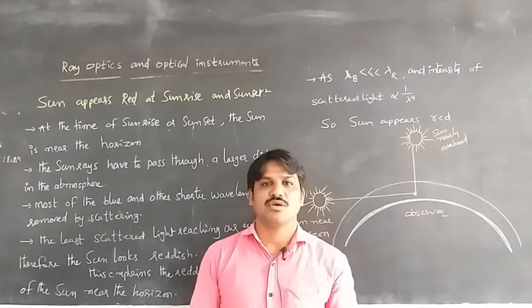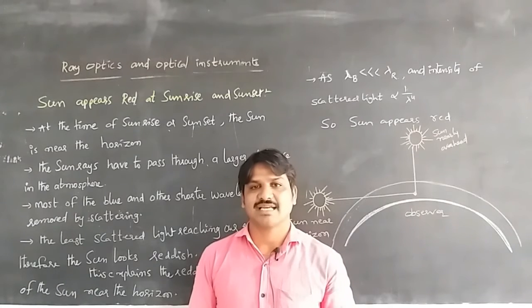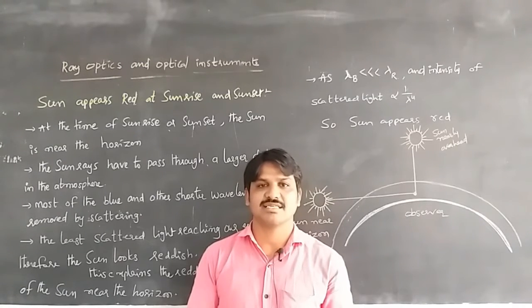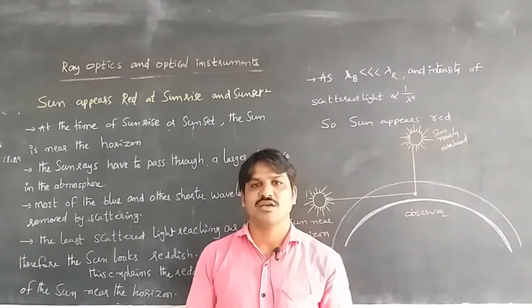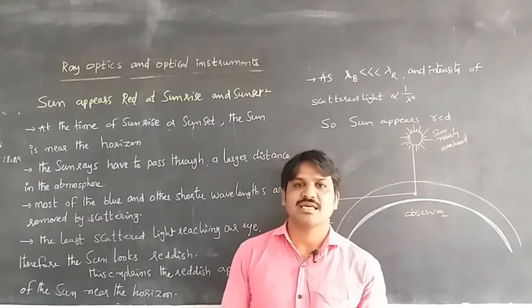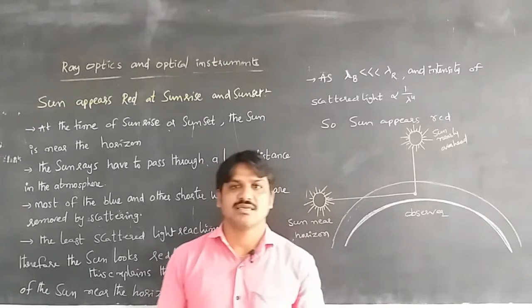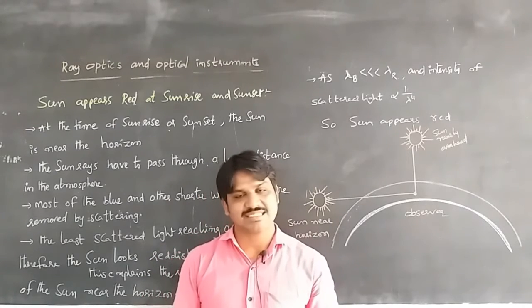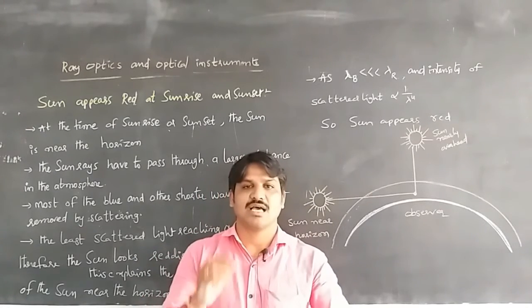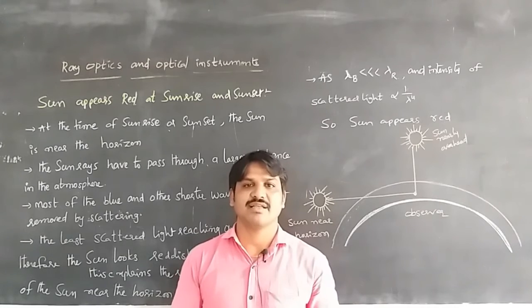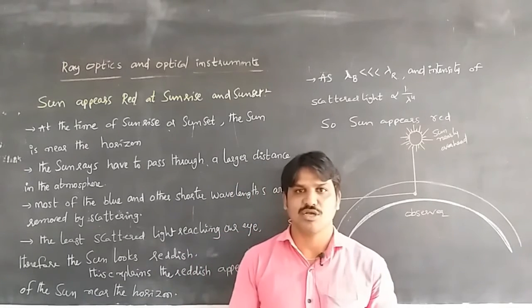We also discussed Rayleigh scattering: the scattering is inversely proportional to the fourth power of the wavelength, which means longer wavelength colors are least scattered, and shorter wavelength colors are scattered more.